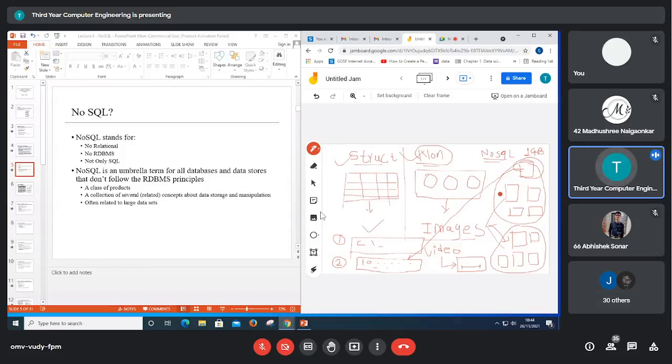So every time we need to convert it, and it is very difficult to convert this non-structured data into structured data. So what is the option? You have to use this data in NoSQL format and operate on it, which is very easy. If I have images, I can apply a machine learning algorithm on those images directly by using OpenCV or scikit-learn, and we can take decisions rather than using structured data.